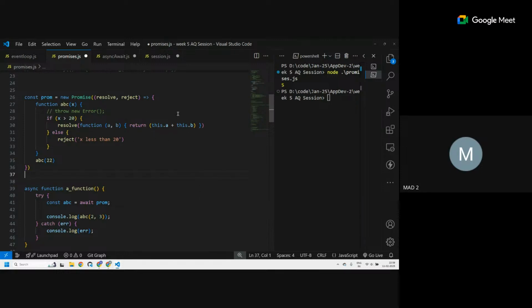So when does this get populated in a function? Do you remember? This particular question is pretty simple because there is no object that is holding this.